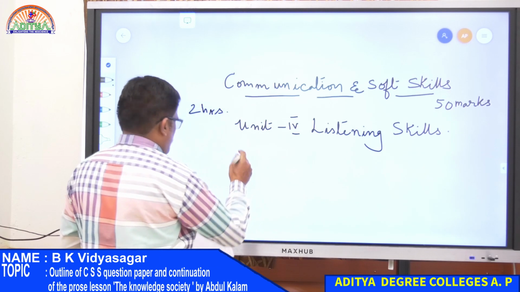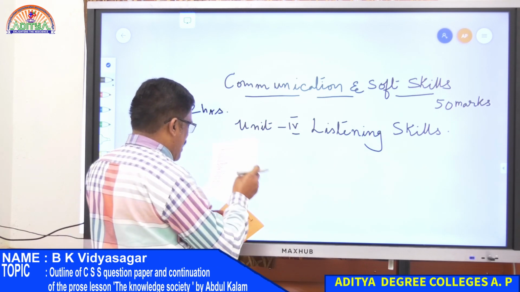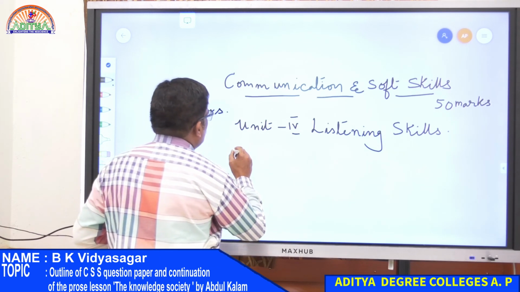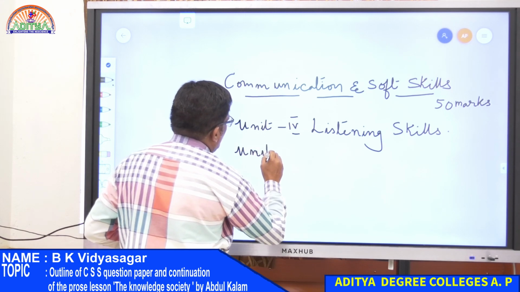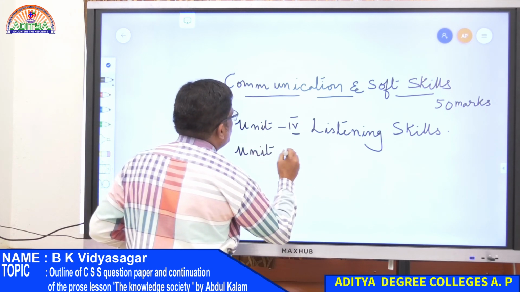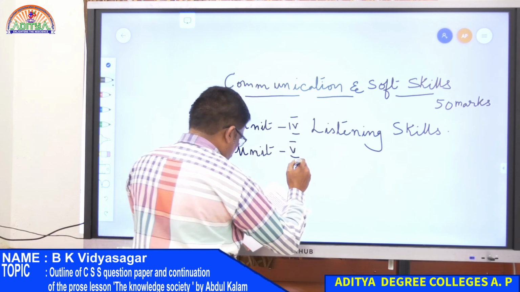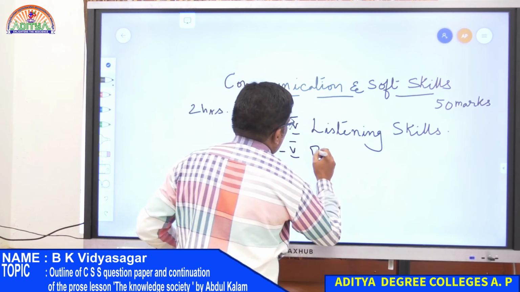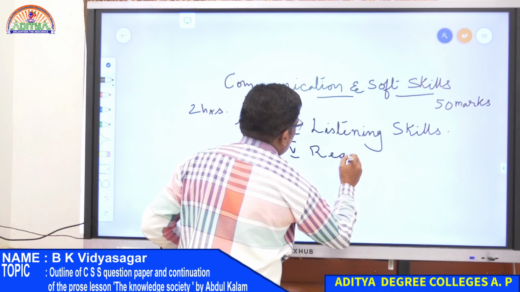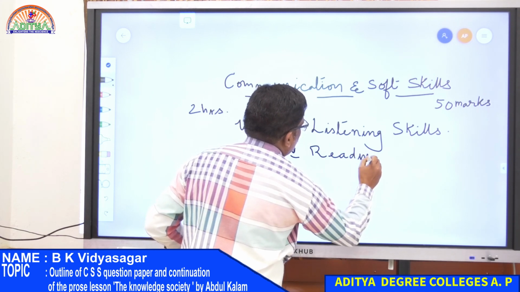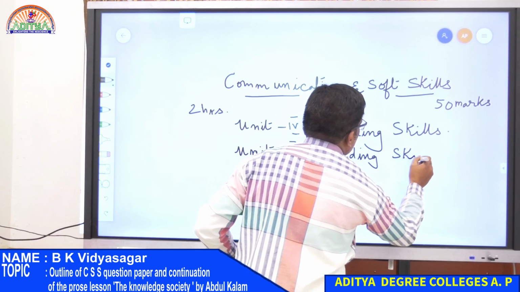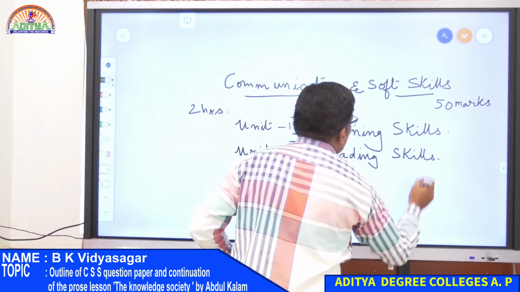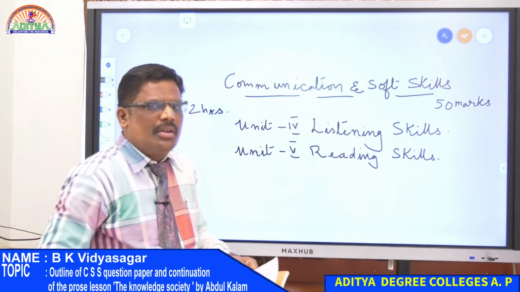And finally, you have unit number 5, reading skills.